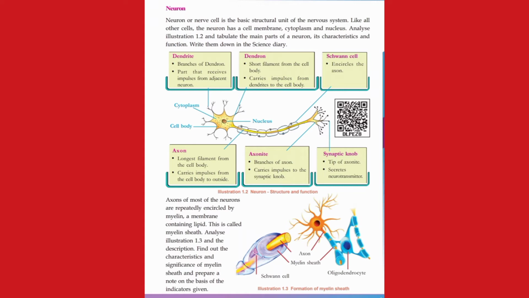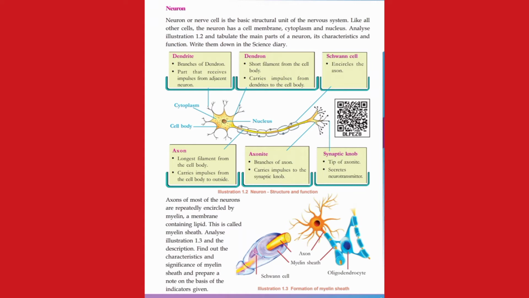Then axonites: the branches of the axon are called axonites. They carry impulses to the synaptic knob. The synaptic knob is the tip of the axonite. It secretes neurotransmitter. Keep it in mind, we can discuss it later.